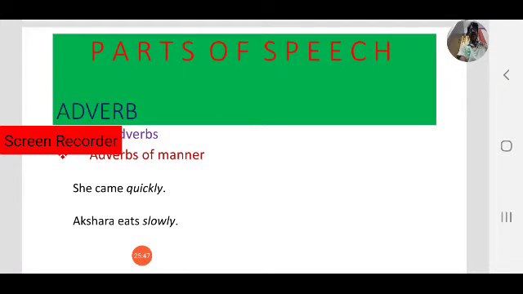Second example. Akshara eats slowly. Here, what is the subject? Akshara. The verb is eats. Now you have to find the adverb by asking a question. How does Akshara eat? Slowly. So slowly comes under adverbs of manner. Okay. Next one.